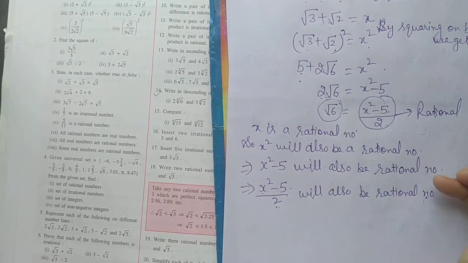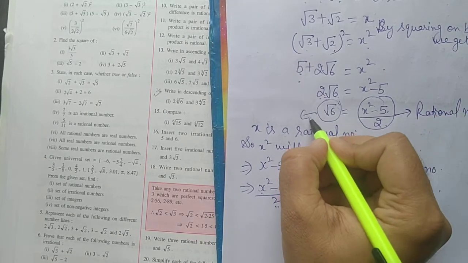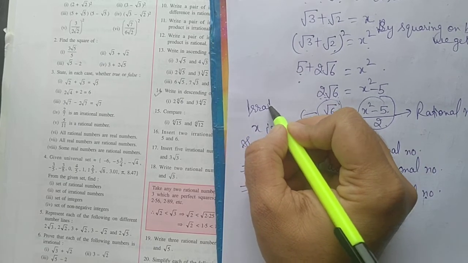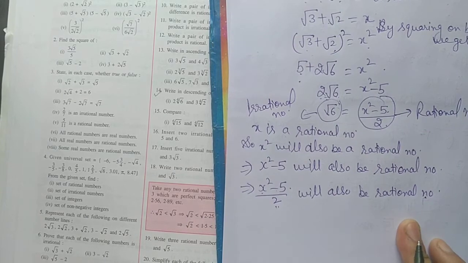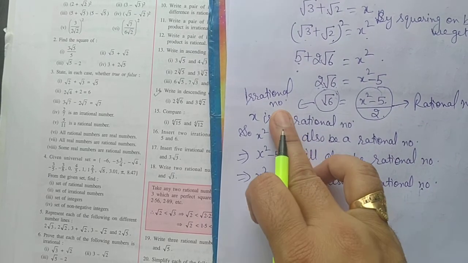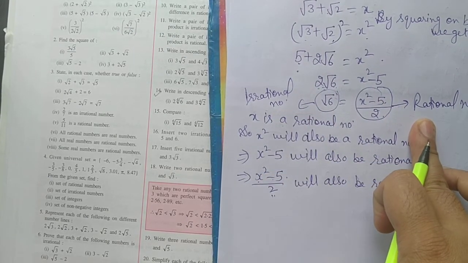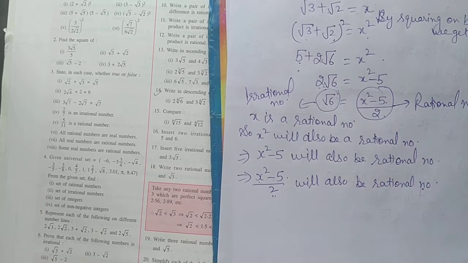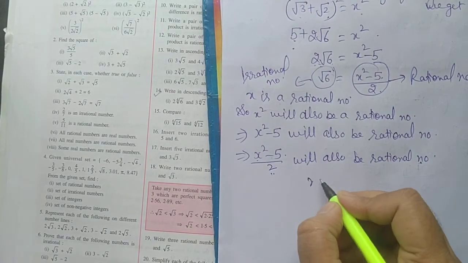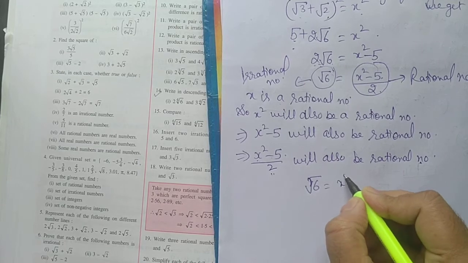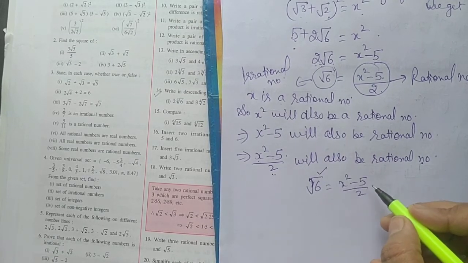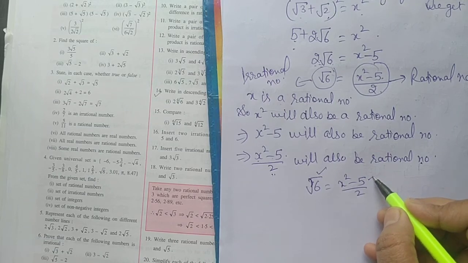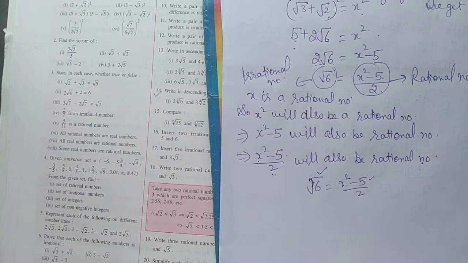Here we already proved this number is irrational, but this is not possible. An irrational number will not be equal to a rational number. So we can say that if square root 6 is equal to (x square minus 5) upon 2, it means if this is irrational, this will also be irrational, but this is not true.